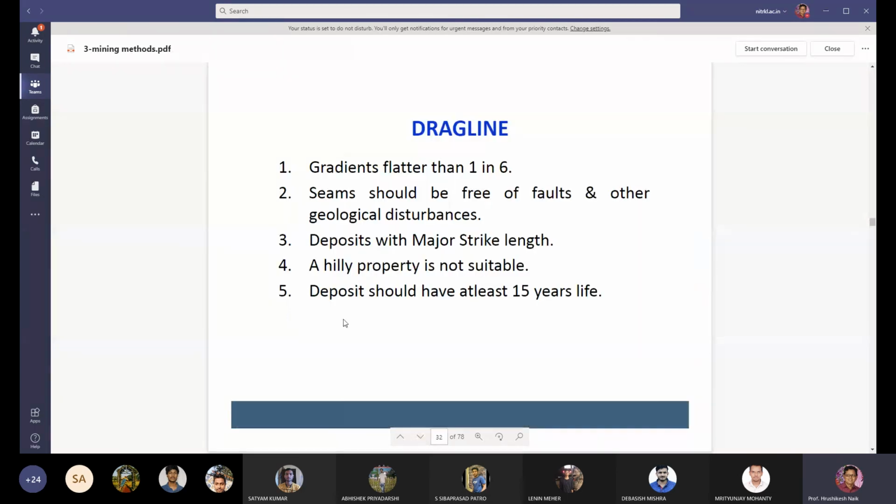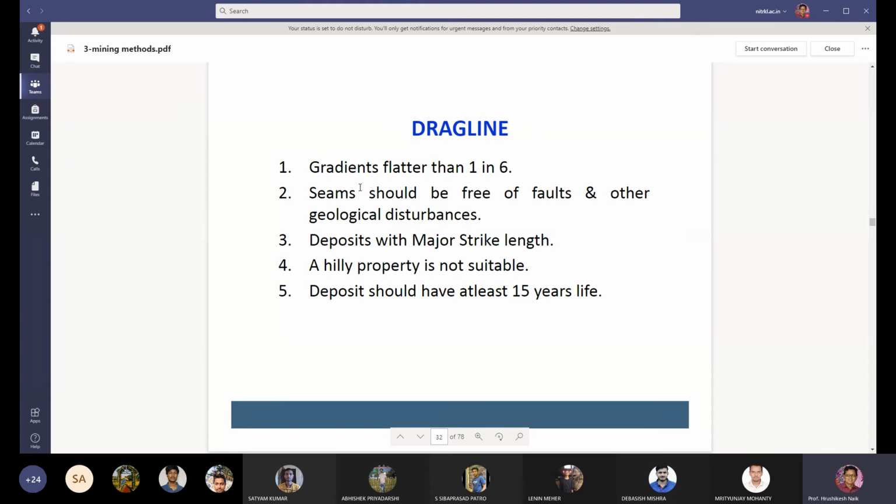And in Indian coal mines, we are using the dragline for the overcasting purpose, for strip mining purpose. So the dragline is used for overburden dumping, for overburden casting. The overburden material will be caught by the dragline, and with the help of this big boom, the material will be dumped away from the pit.